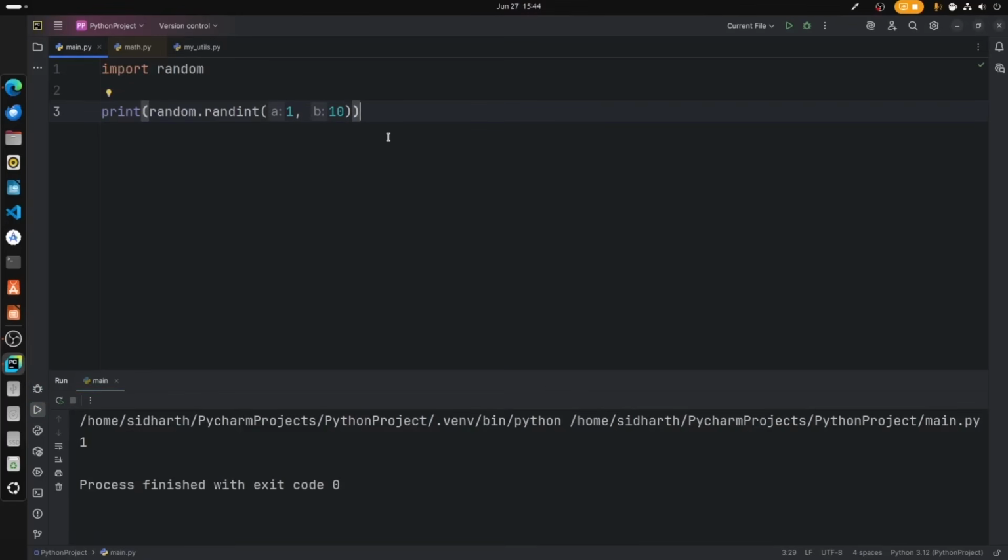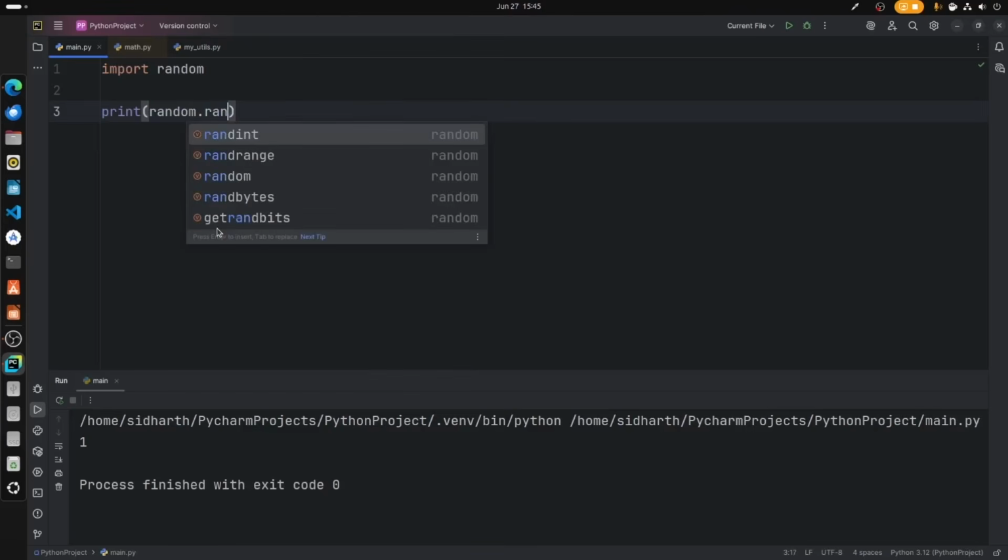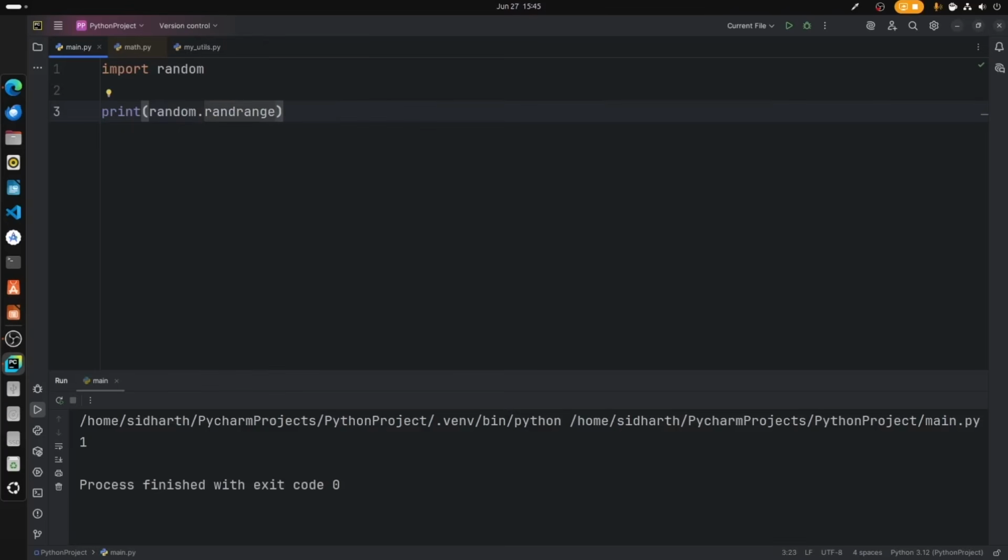Alright, let's move on to randrange. We have to allocate a range, and with that range it will print a random value. So let's type randrange, and we're going to type 0 to 10. Now it will go from 0 to 10.